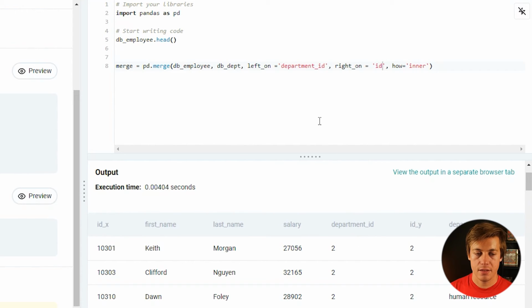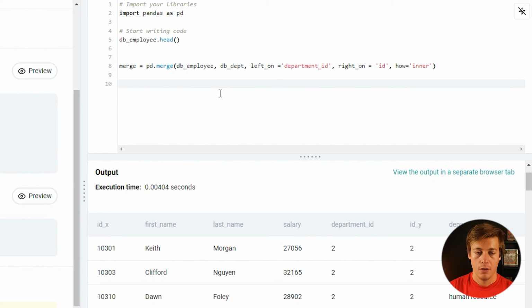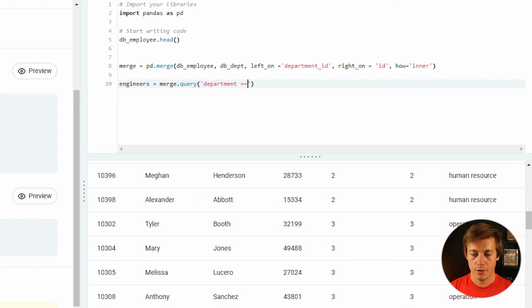So let's start building out a few things. Okay, so the first thing I'm thinking that we need to do is get our max for engineers. So what I'm going to do is engineers equals merge like this, and then .query, and then all I'm going to do is department, single quotes, equals, and then we have engineering over here.